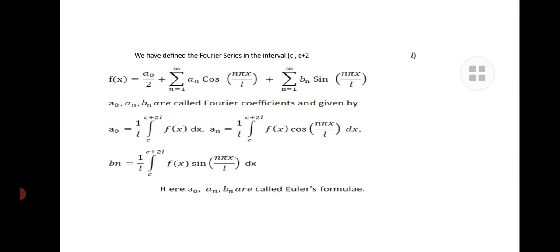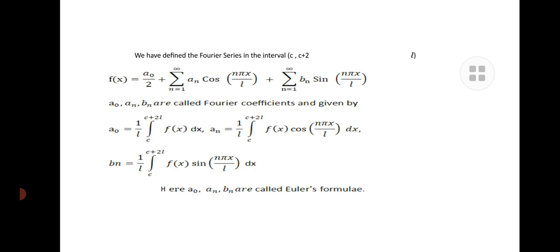For the function we can say the Fourier series is of arbitrary period, or the function with the period 2 pi or 2l. How can we say that it is 2l? A function need not always be defined in an interval of length 2 pi only. When the length of the interval is other than 2 pi, we shall denote it as 2l. In general, the interval of length 2l is c, c plus 2l.